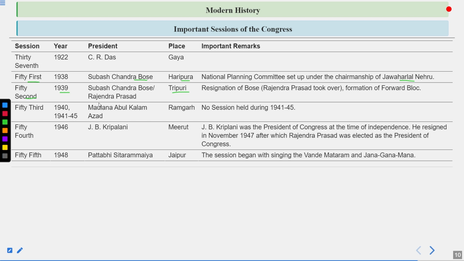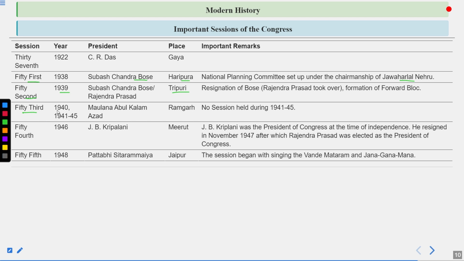So Subhash Chandra Bose won the elections because a lot of people were acknowledging his ideology. But Gandhiji was so upset that he said, it is not the defeat of Pattabhi, it is the defeat of mine. So a lot of people felt so emotional about this statement that Subhash Chandra Bose was forced to meet Mr. Gandhi. And after meeting Mr. Gandhi, he resigned from the post of president. And that is why Rajendra Prasad became the president of this session. So do remember one thing, that the person whom Subhash Chandra Bose defeated in the elections for the Indian National Congress president in Tripuri in 1939 was Pattabhi Sitaramayya.